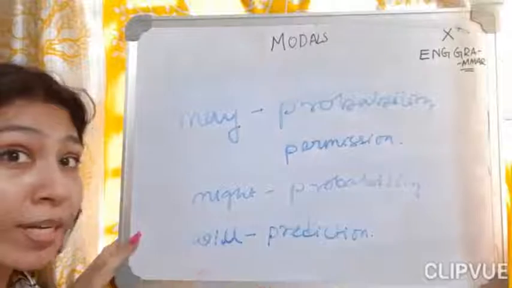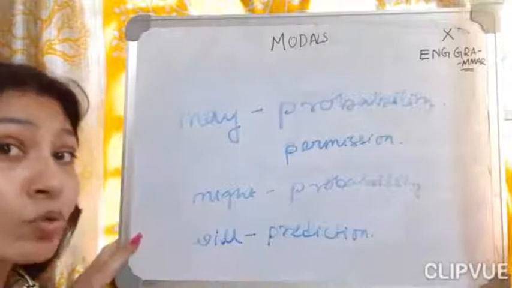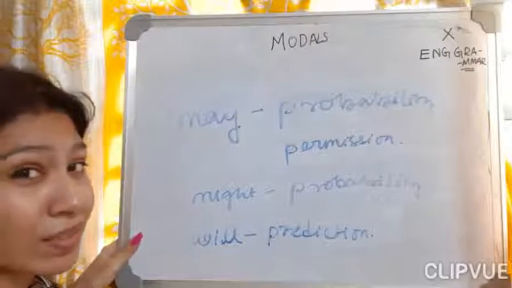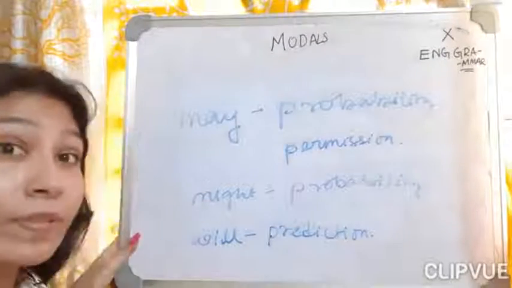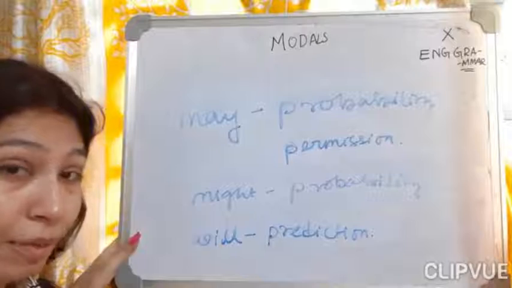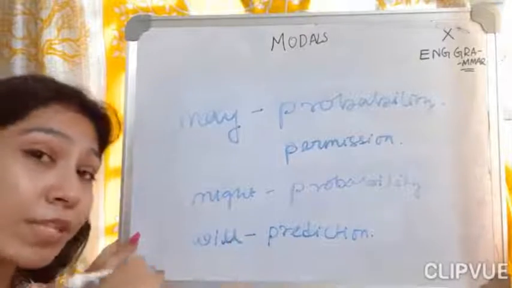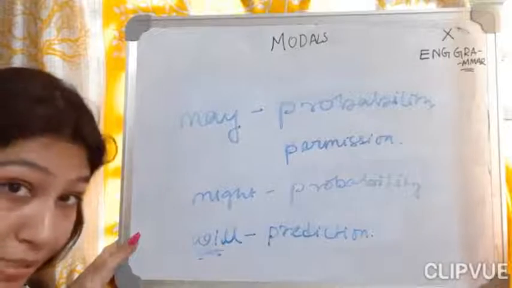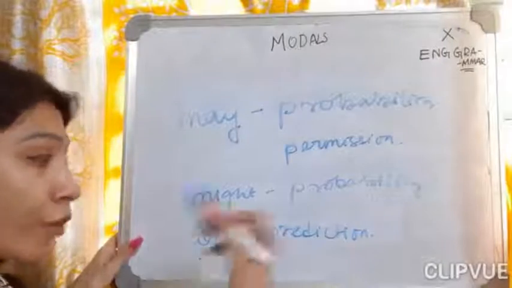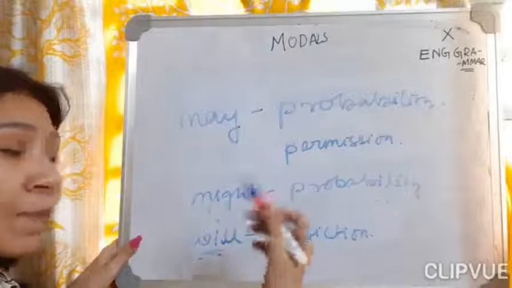But when there is a will, the chances increase. When I say that I can pass the examination, it means my confidence level is much lower. But when we use I will pass the examination, at that time my confidence level is much higher. So it varies according to your emotions, and will represents prediction. Clear?